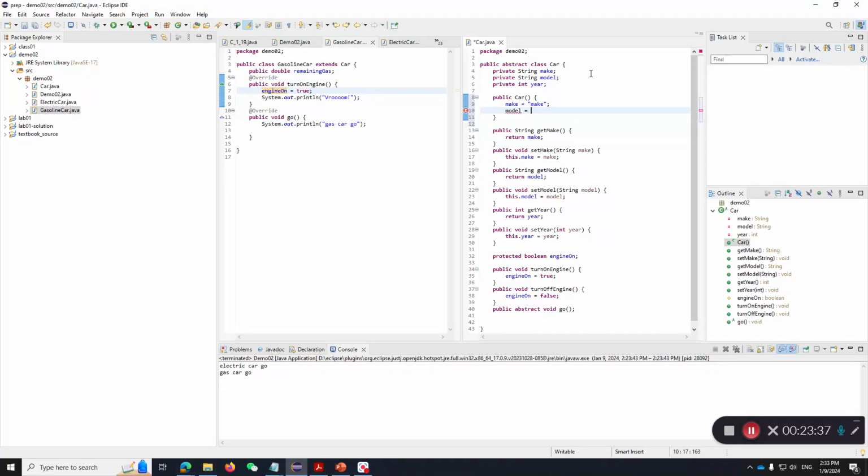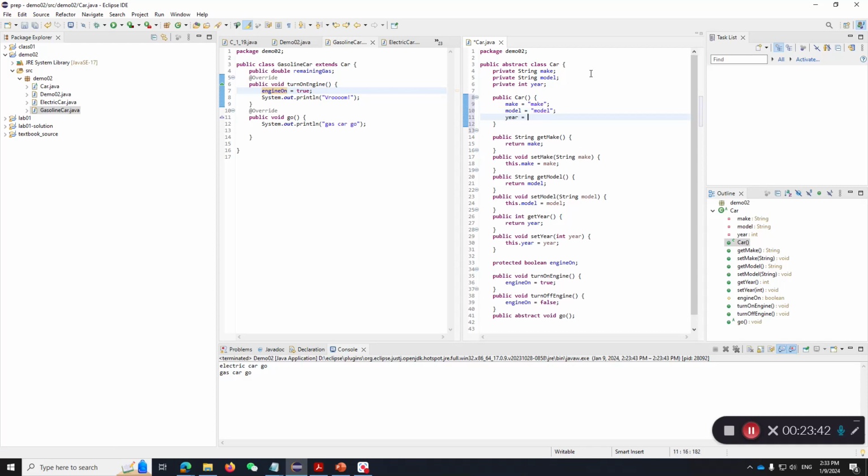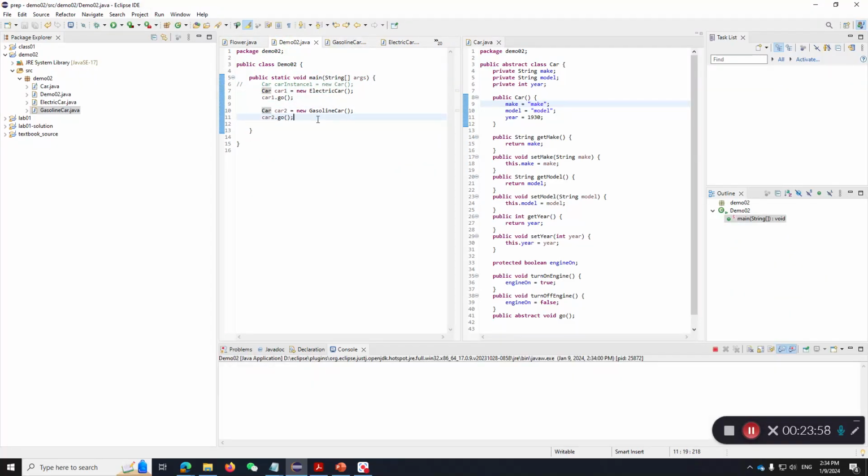Model is model in string format, and the year is 1930. Okay, all right. So we have a constructor here, right? And let's run our demo over here and see what happens, right?